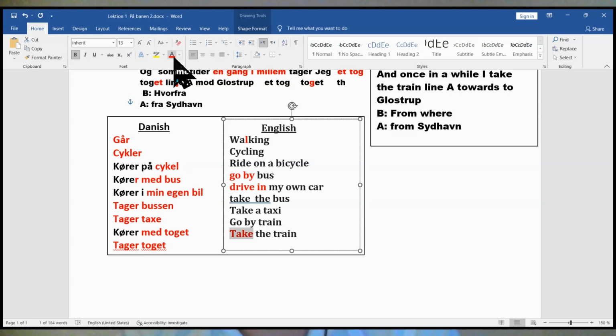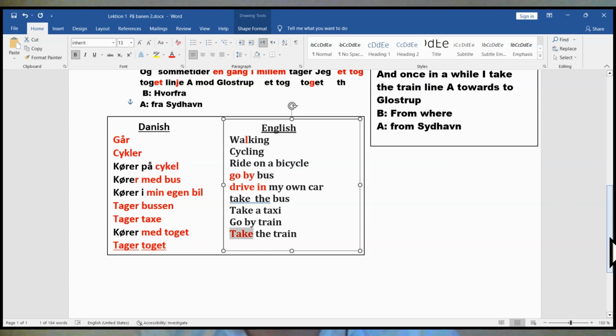Köye med toll, take the train or go by train. Köye i, drive in. Kıyamıl, you can say go by, or kıyapo, that means ride on.